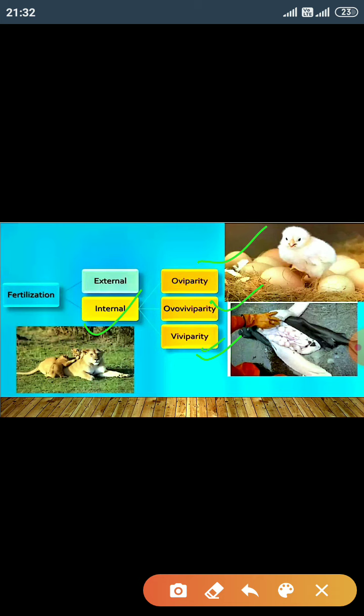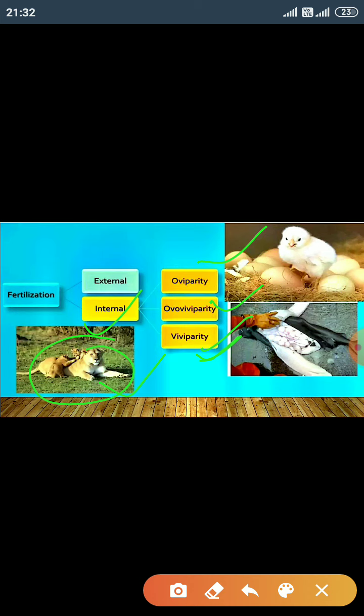In the viviparous condition, the animals give birth to young ones. The best examples of viviparous animals are humans, cheetah, lions, elephant, deer, cow, and buffalo. They all are viviparous.